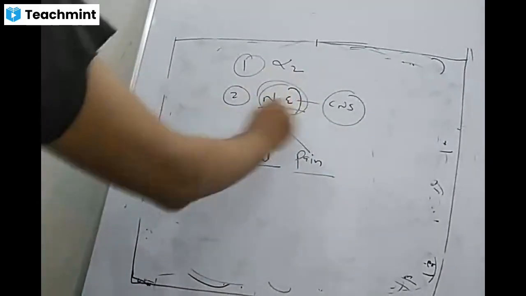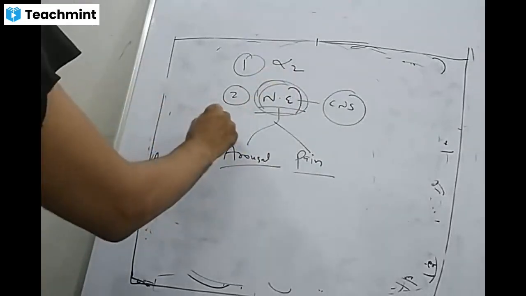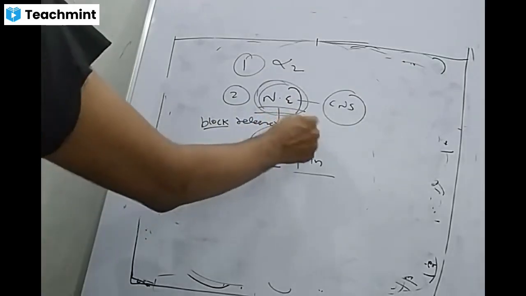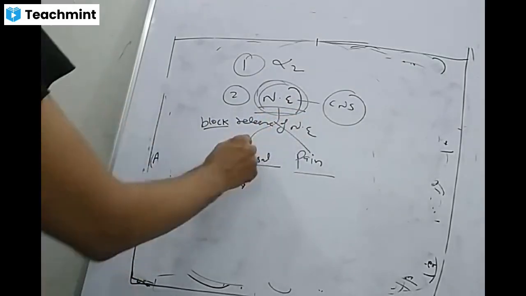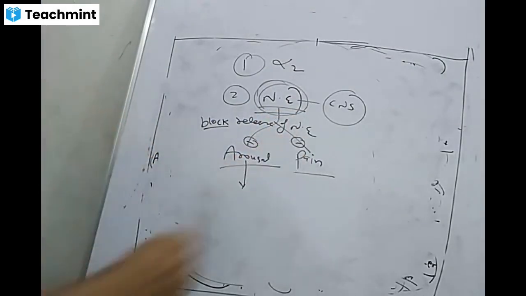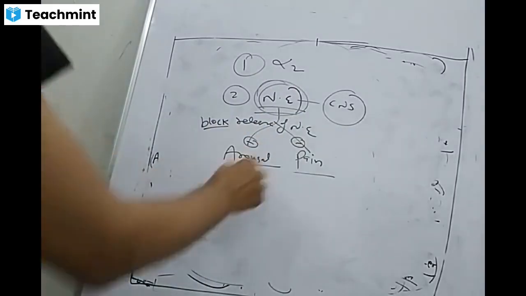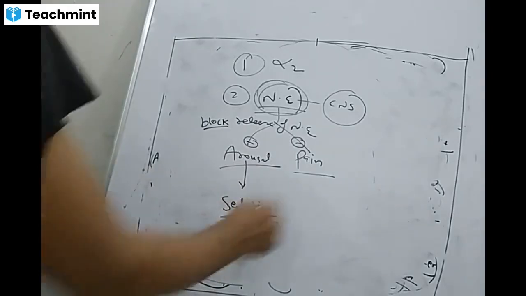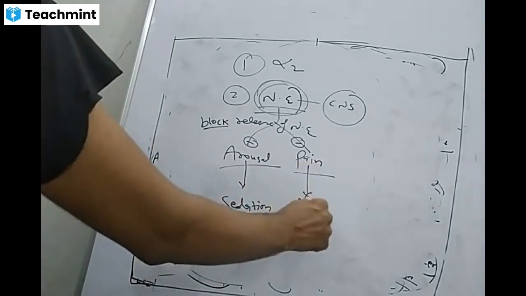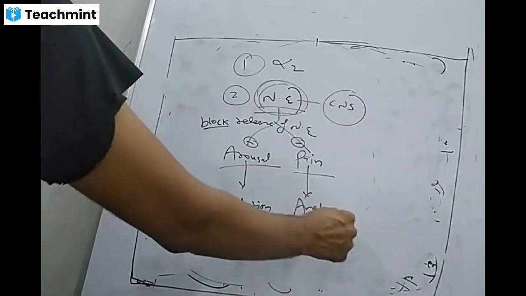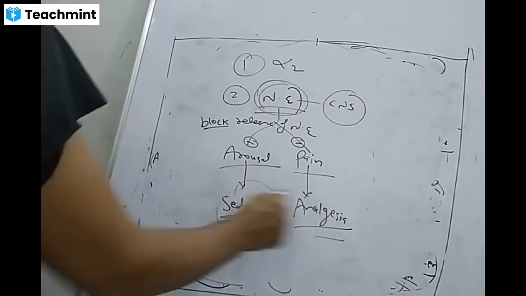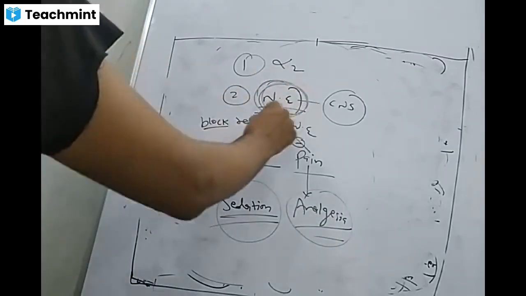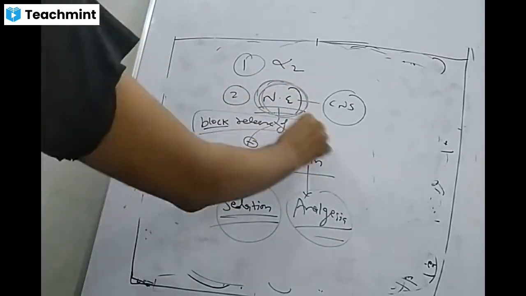If you inhibit or block the release of norepinephrine, then these two functions are inhibited. Arousal will become sedation, that is you become sleepy, and pain will become analgesia. So xylazine produces both sedation and analgesia. How is the release of norepinephrine blocked?